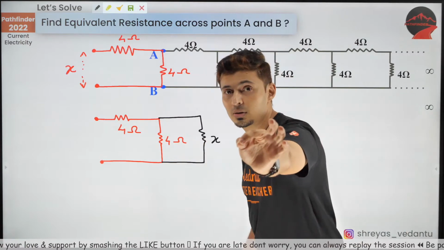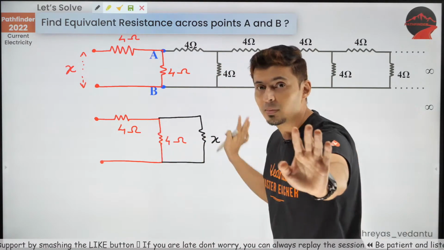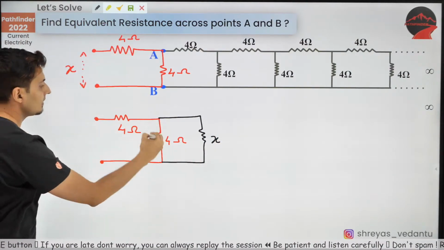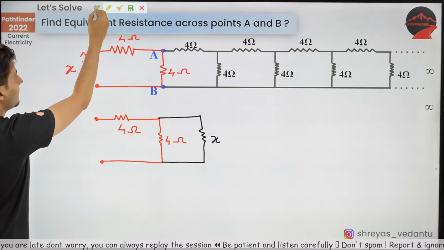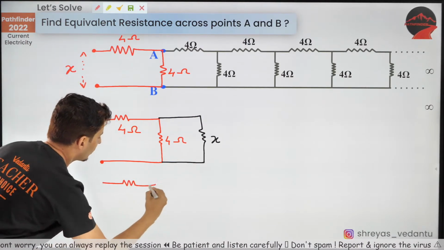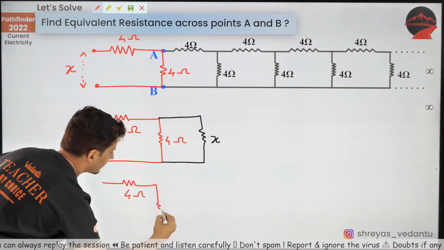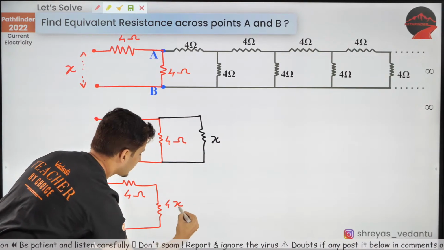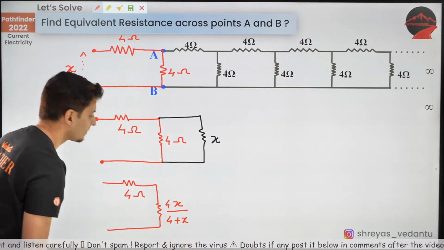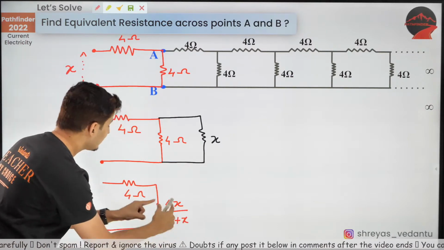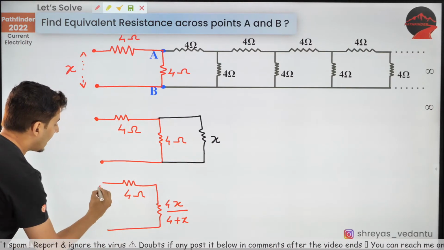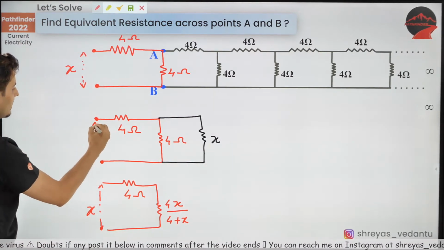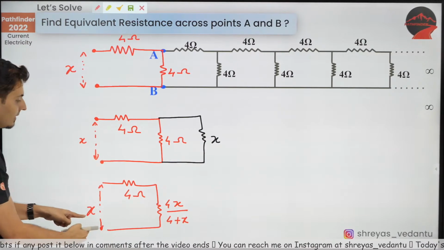Now, if you have understood this much, the problem gets solved. Aren't these two resistances in parallel? So you are going to get a 4 ohm over here, and this resistance will be parallel, so 4x divided by 4 plus x. And this is in series with this 4, which again gives back x only. Remember, the equivalent resistance was x itself.